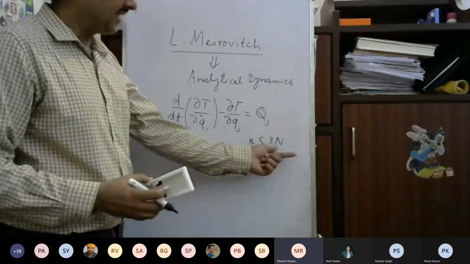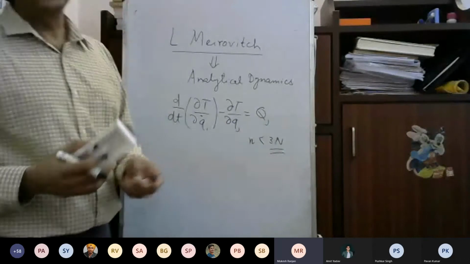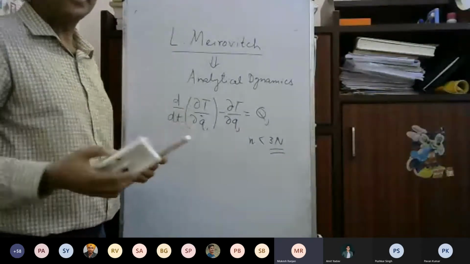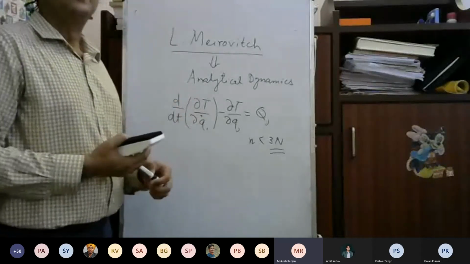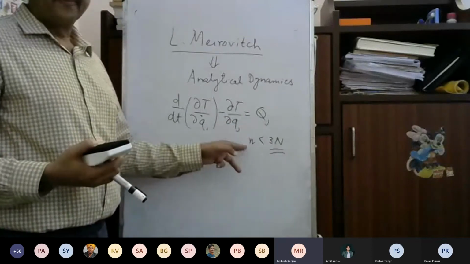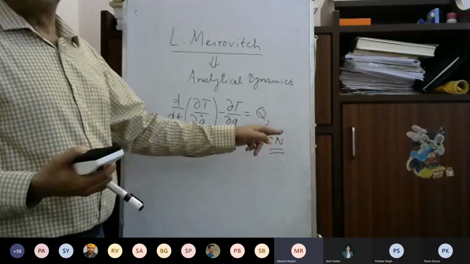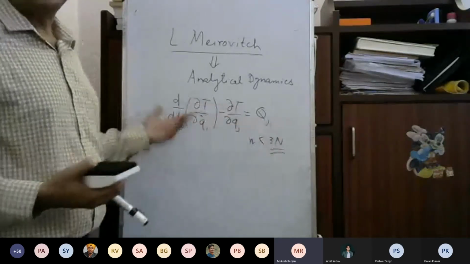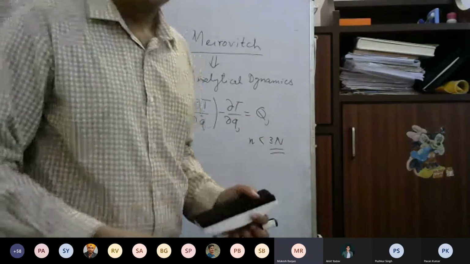Maybe it will be better to write 3n, because each particle will have 3 degrees of freedom if it is unconstrained. It's moving in space, so each particle will have x, y, z coordinates. So the total number of coordinates of the n-particle system will be 3n, but the degrees of freedom of the system will be much less compared to the total coordinates of all the particles. So that is our advantage. Okay. Fine.